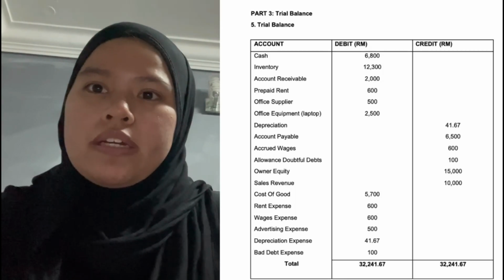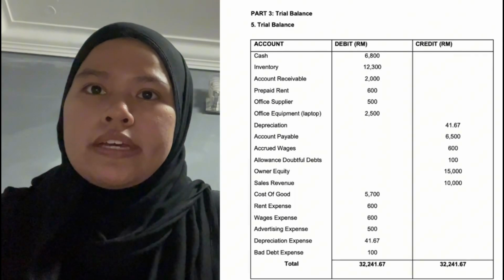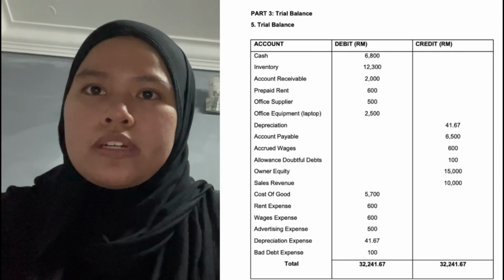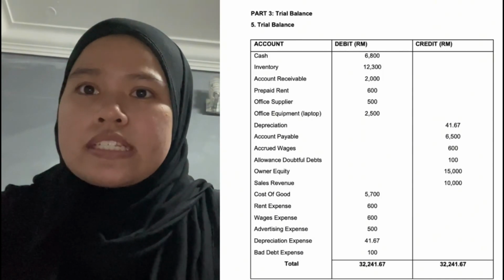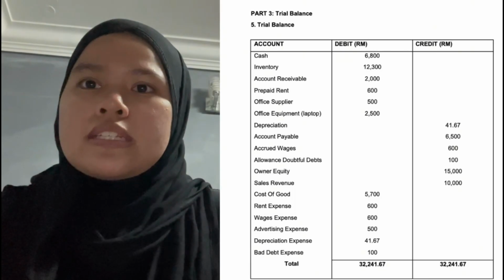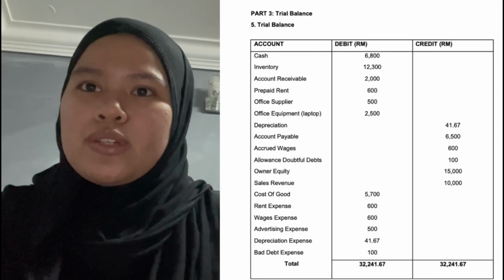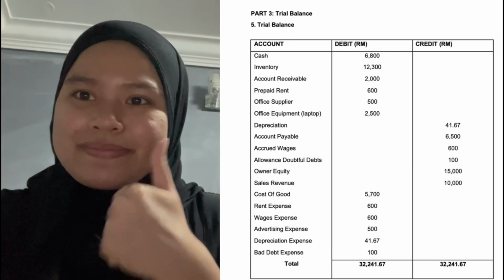Also we got it from the part 2 question. So here I show you. So we got that 100. So the total of the debit and also the credit, it's balanced. So the total is 32,241 ringgit 67 cents. So yeah, you can see our trial balance is balanced.